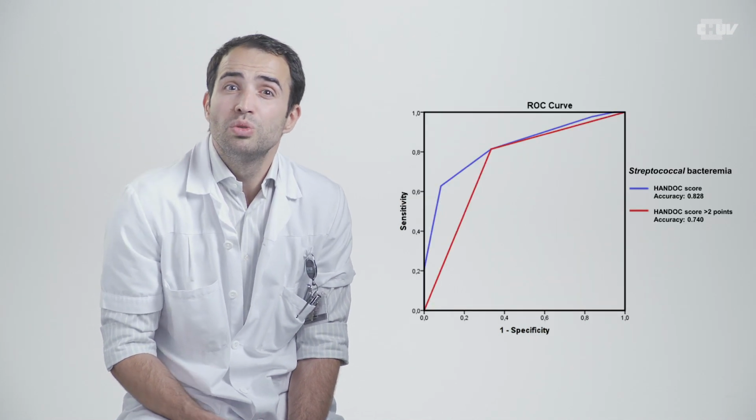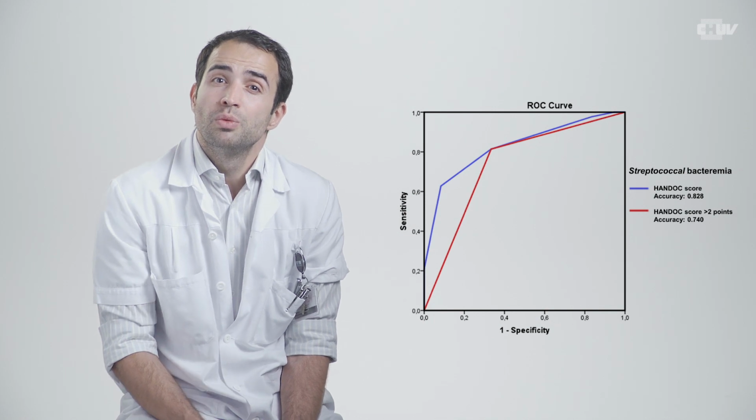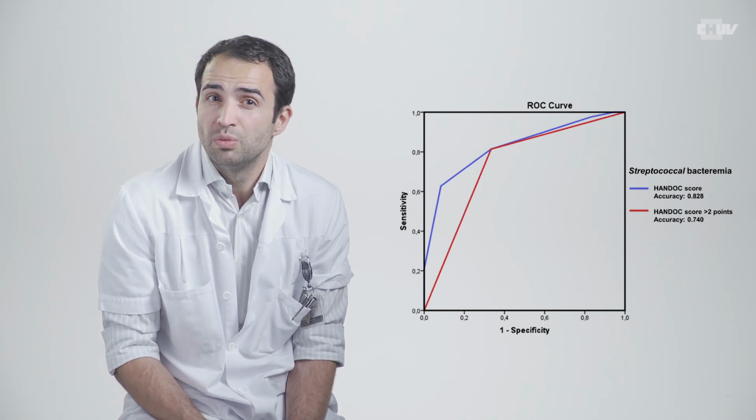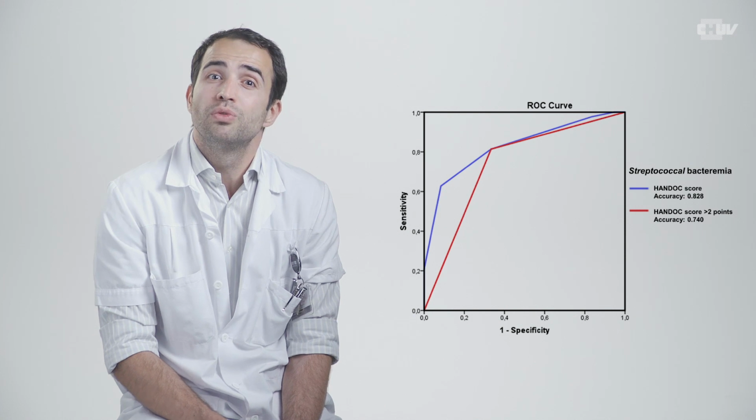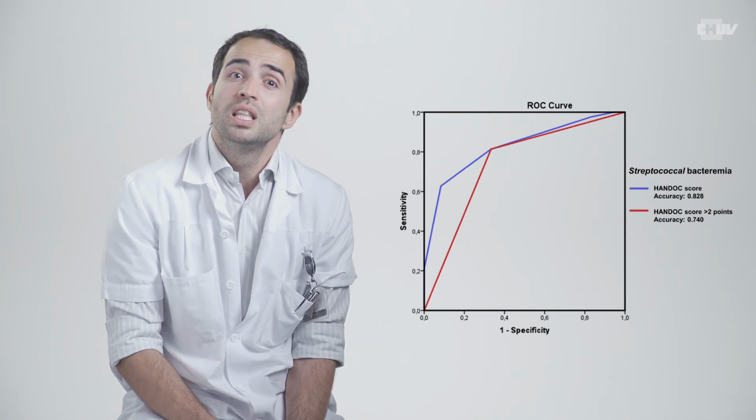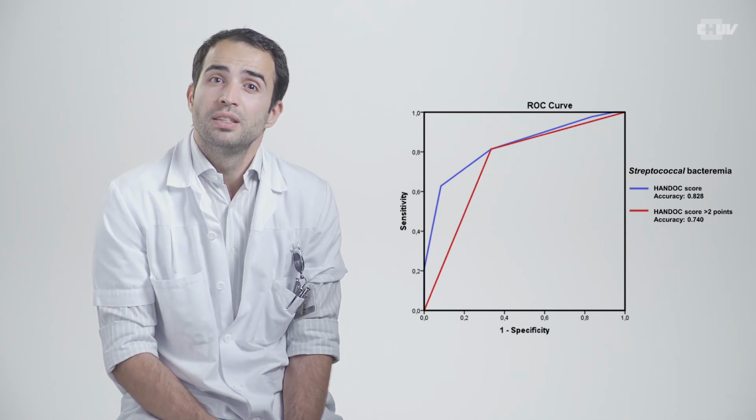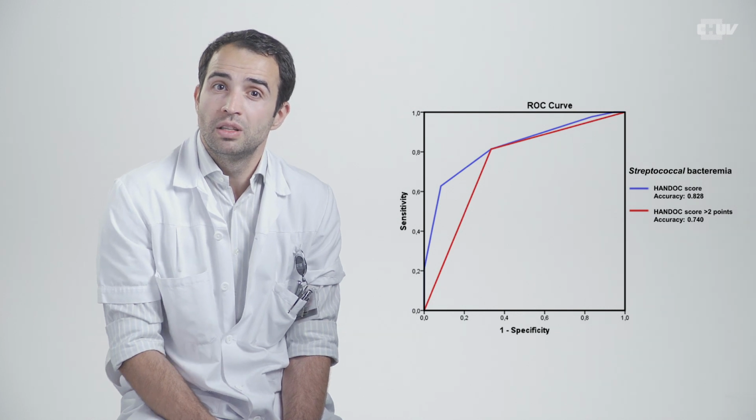But again, if we're going to see a ROC curve analysis, we're going to see that the accuracy is not great. We don't have the same results, and especially for the red line. The red line is the Hendrick score as a binary variable with a cutoff value settled at 2.